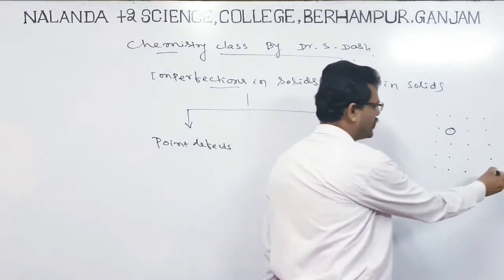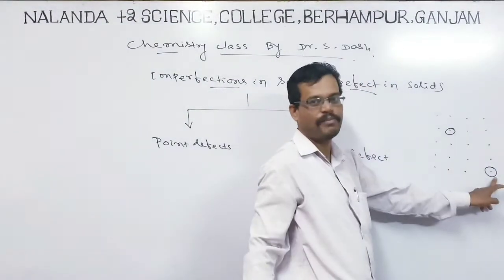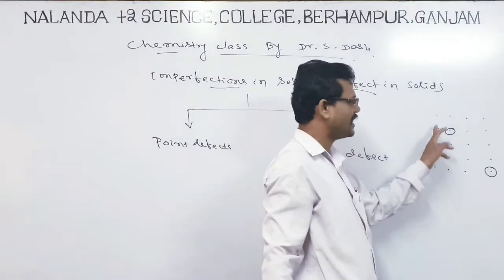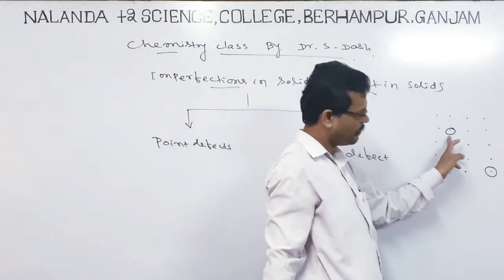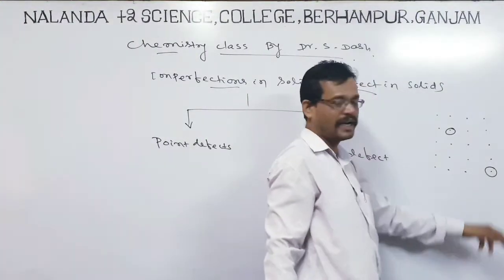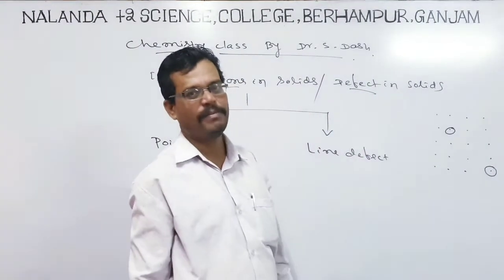Or let us say we found these particular points, then we can say these are point defects. You see, these points are our atoms or ions, and they are present throughout the whole crystal. So if a defect is found at particular places or particular points, then we can say it is a point defect.